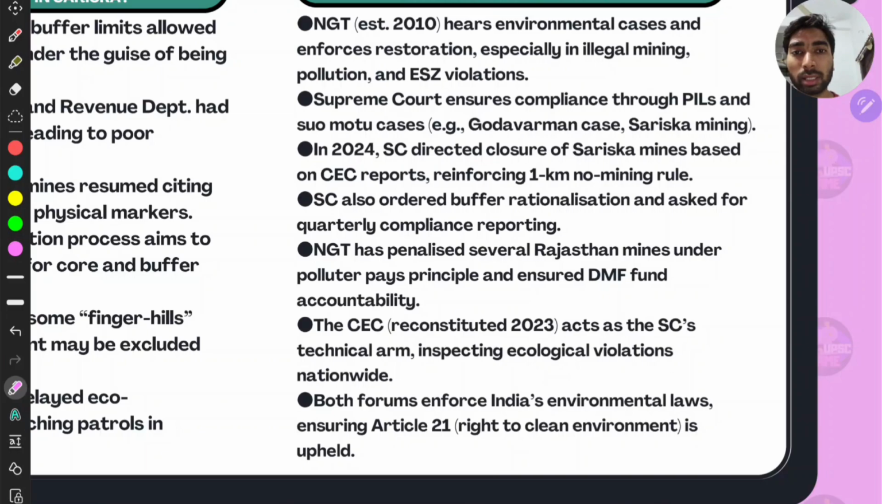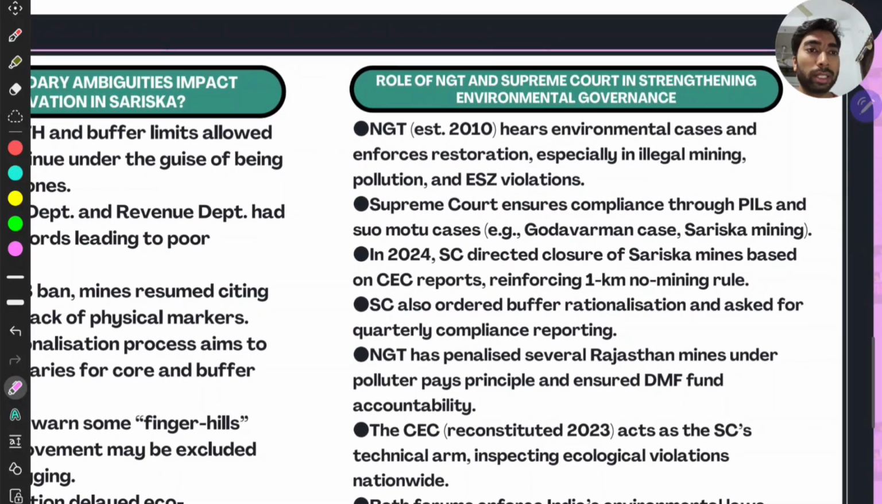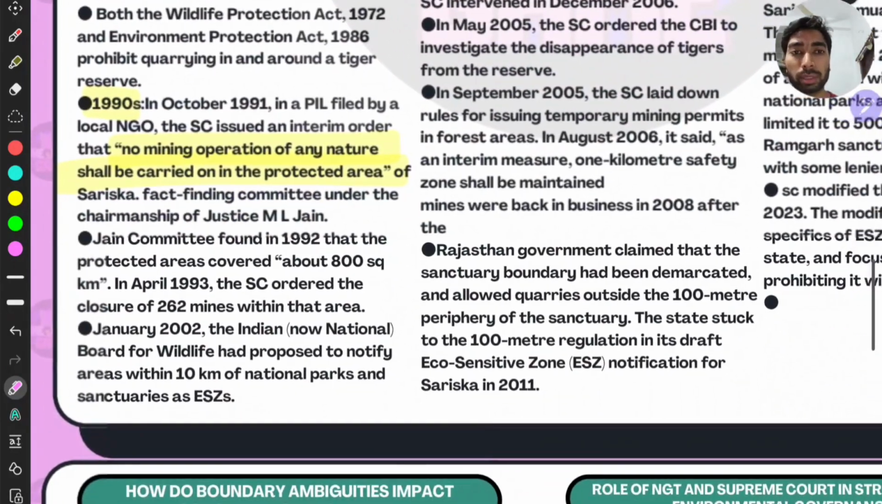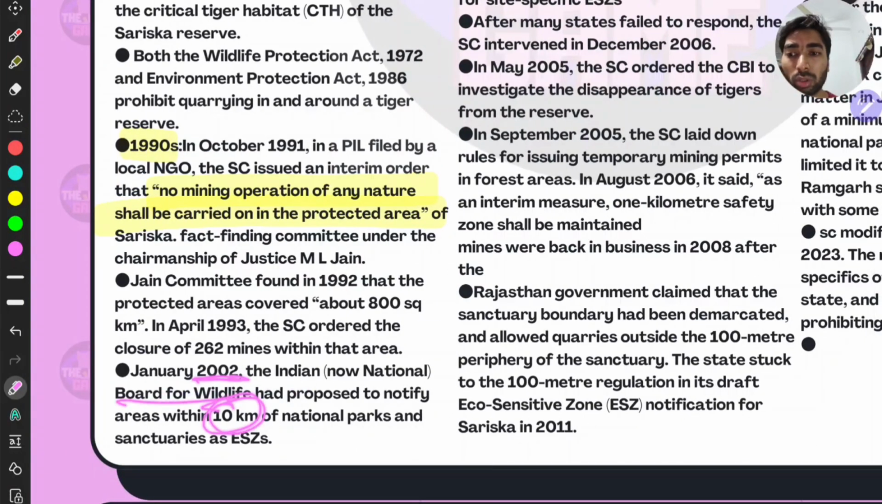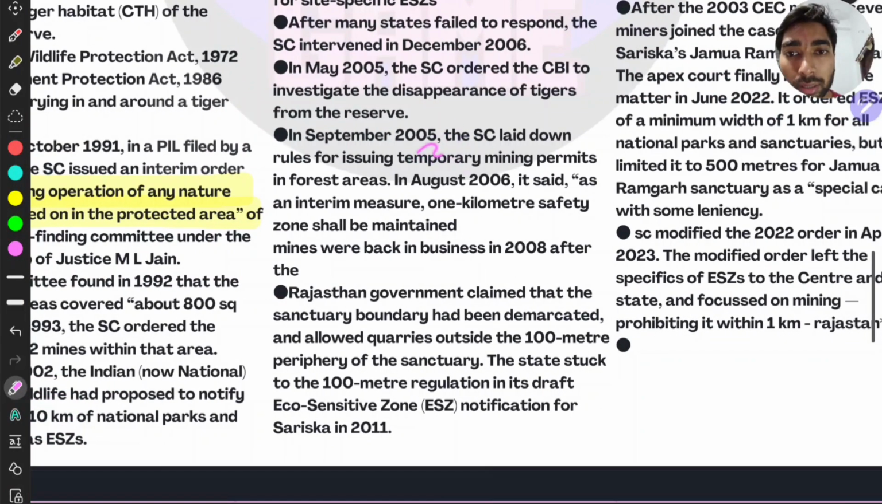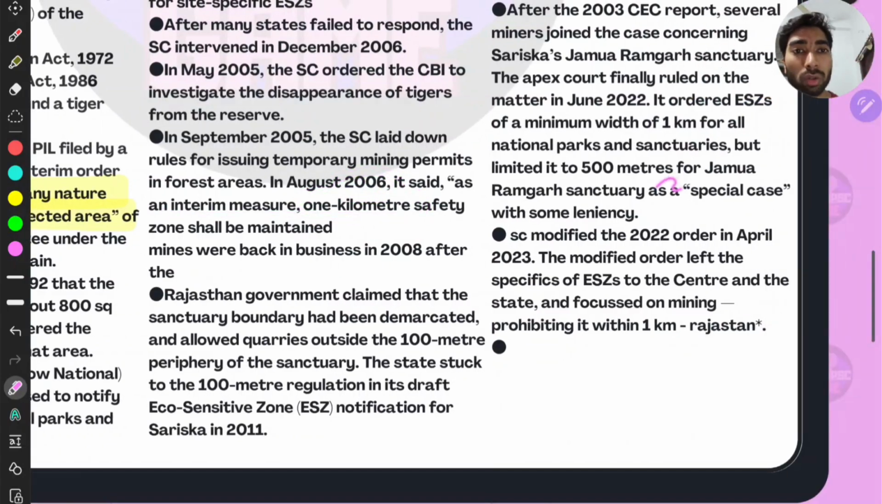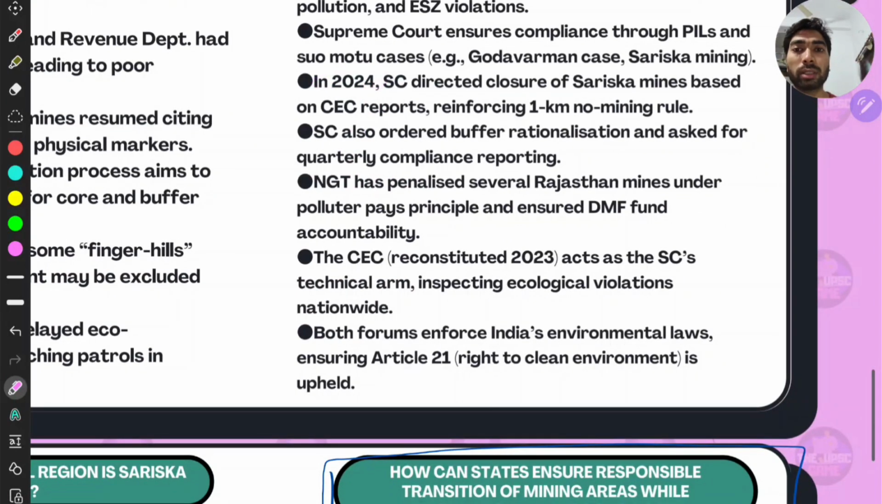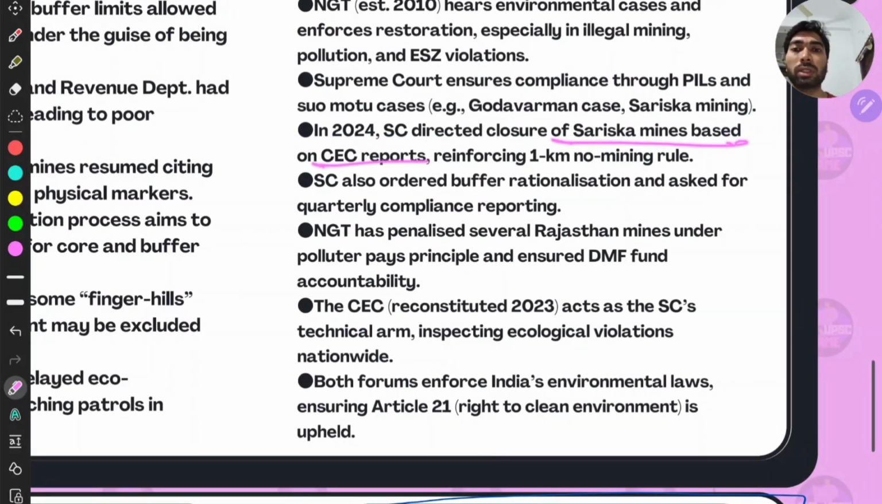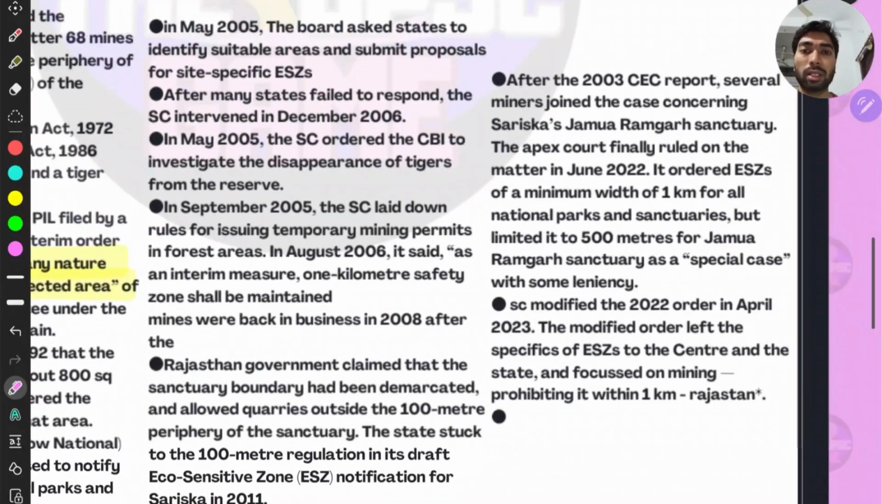Let's recap. When did the Supreme Court speak about the 1 kilometer no mining rule? How many times? First, after 2002, the Wildlife Board said 10 kilometers. Then in 2006, as an interim measure, they gave 1 kilometer, and also in 2022 the 1 kilometer, and here in 2024 also, so 3 times, right? The Supreme Court directed closure of Sariska mines based on the CEC report, reinforcing the 1 kilometer no mining rule. This overshadows all the previous concessions, right?